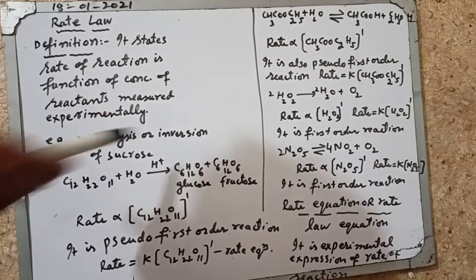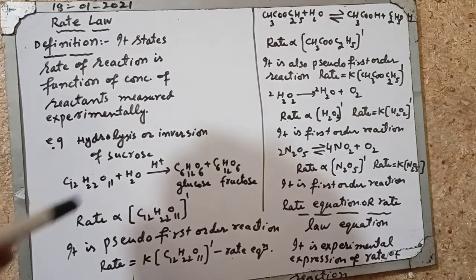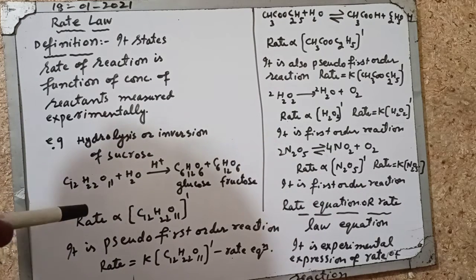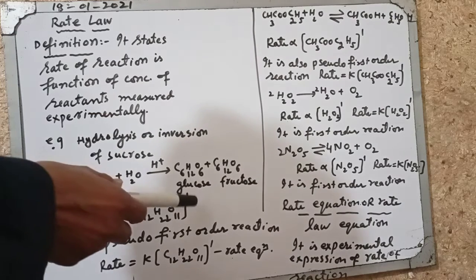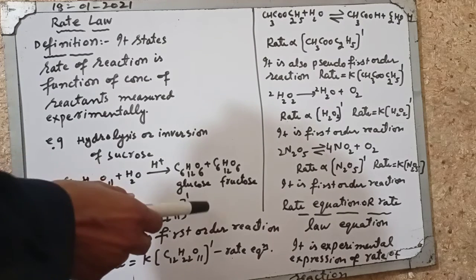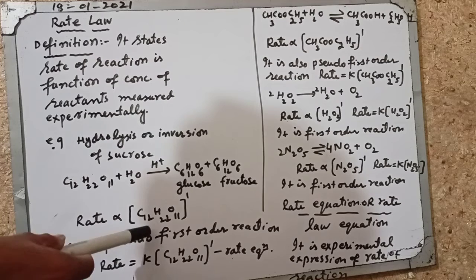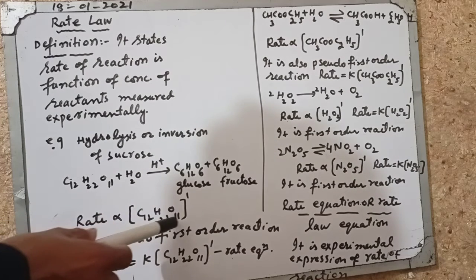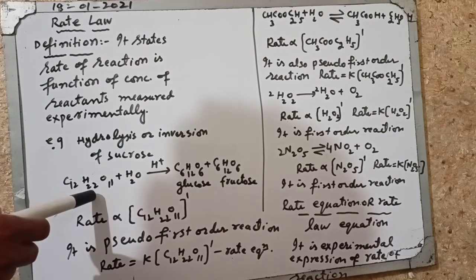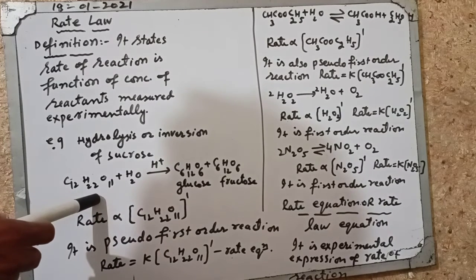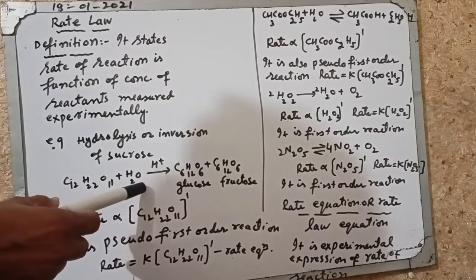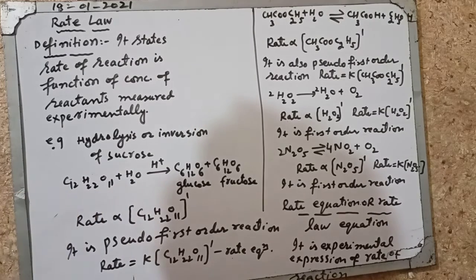For example, the hydrolysis or inversion of cane sugar, sucrose, C12H22O11 plus H2O, in the presence of an acid catalyst gives glucose and fructose. The rate of reaction is directly proportional to the first power of the concentration of sucrose. It does not depend upon the concentration of water because water is in large excess.